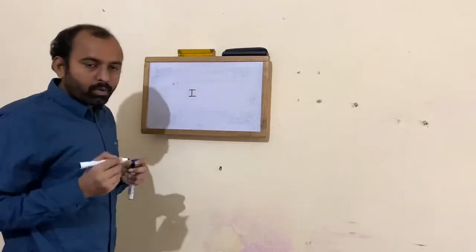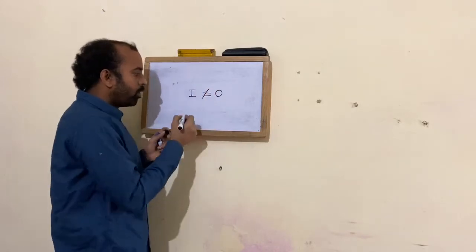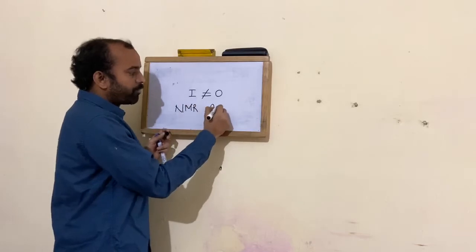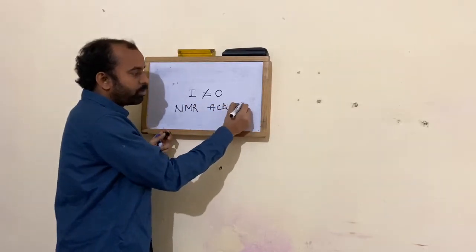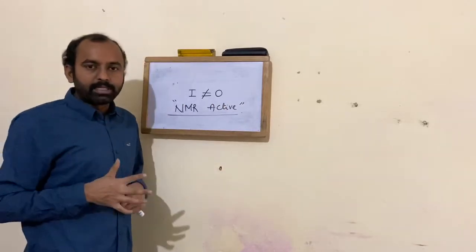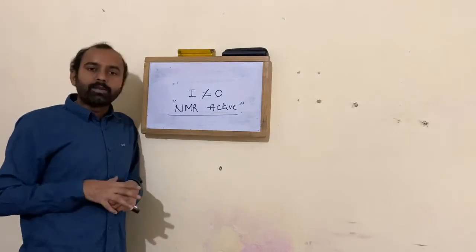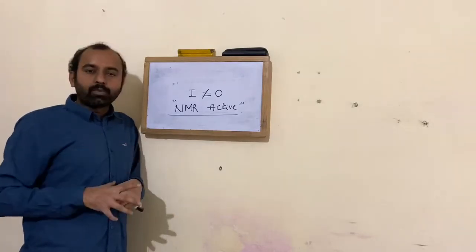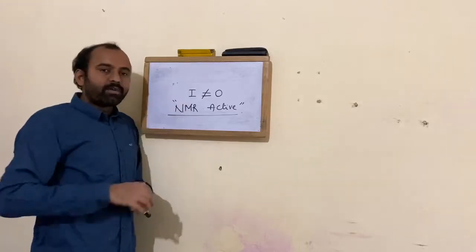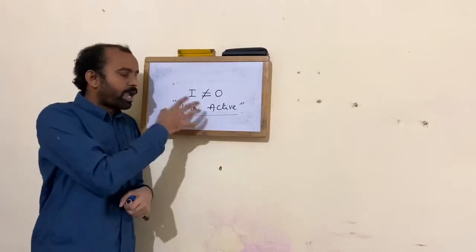All the nuclei which have I value not equal to 0 are NMR active. This is the fundamental information you should know before studying any basic concepts of NMR. However, my lectures are already available on NMR, where I have explained with slides as well as in my old lectures. So I not equal to 0 is the basic requirement of NMR activity.